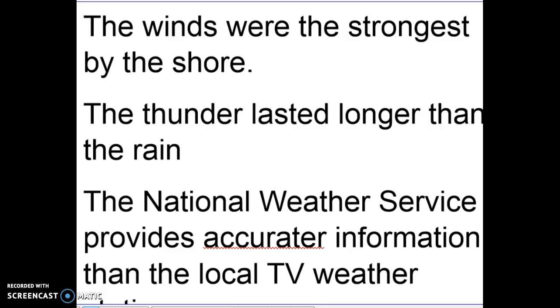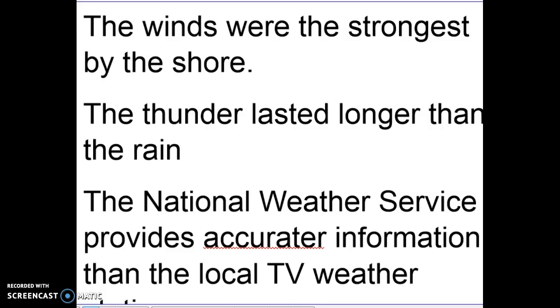Do not add ER and EST at the end of an adjective or adverb when more or most or less and least is used. So the correct way would be the strongest winds blew across the lake. The incorrect way would be the most strongest winds blew across the lake. And the second example, the most frigid weather happens in January, and the incorrect form is the frigidest weather happens in January. Remember, use less and least in the same manner as more and most before longer adjectives and adverbs.